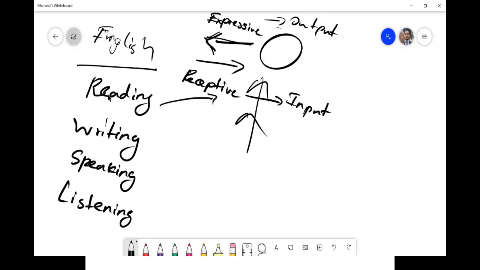Receptive, right? Reading is what? Receptive input, right? There was a comment that my voice is not clear. Is it clear now? Can you listen to me clearly? Can you hear me clearly?